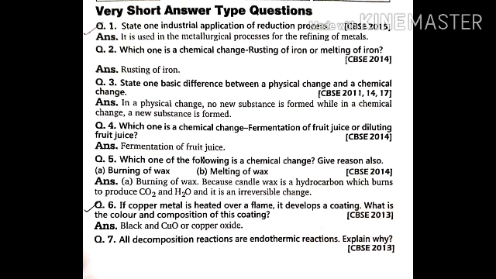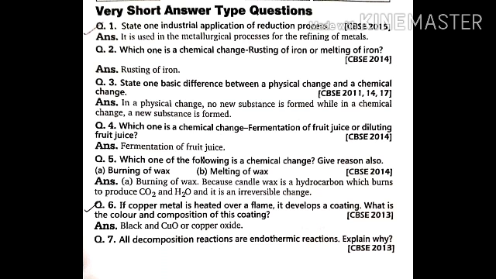Next question: which one of the following is a chemical change? Give the reason also. Burning of wax and melting of wax. What will happen when we burn wax? It will produce carbon dioxide, and water is also produced, mainly the carbon dioxide. Water droplets are also produced. So it's an irreversible change. We know that a new substance is formed in a chemical change. So burning of wax is an example of a chemical change.